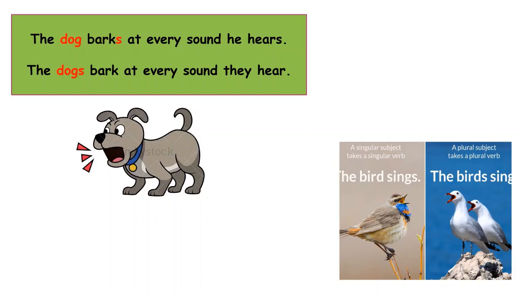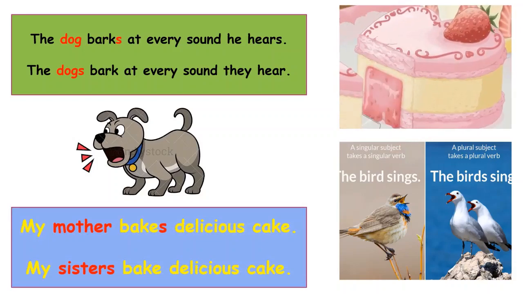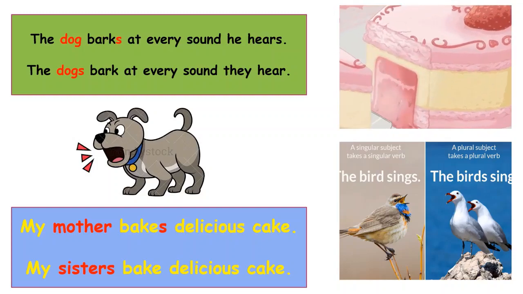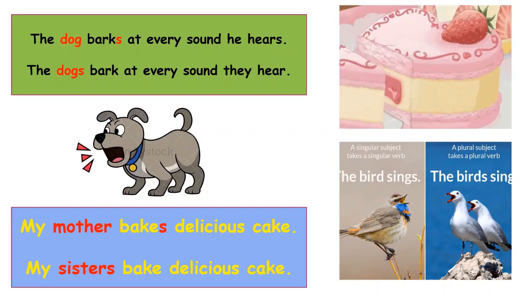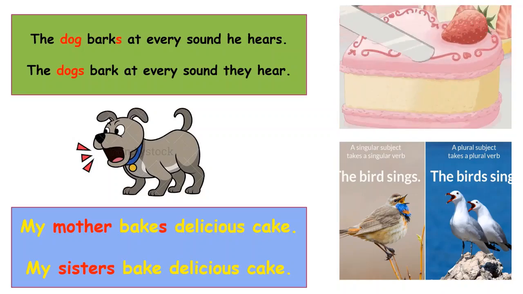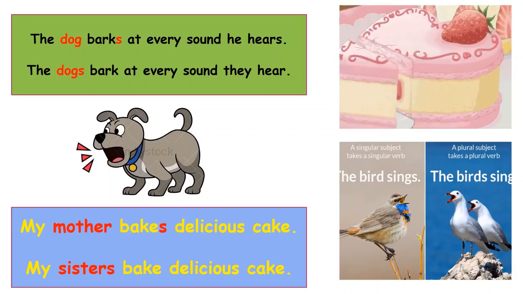Let's look at another example. My mother bakes delicious cake. My sisters bake delicious cake. It's just the opposite, children. You add s to a subject and it becomes plural, and you remove an s from a verb and it becomes plural. Easy, isn't it?